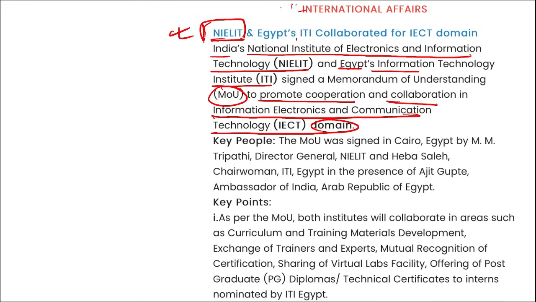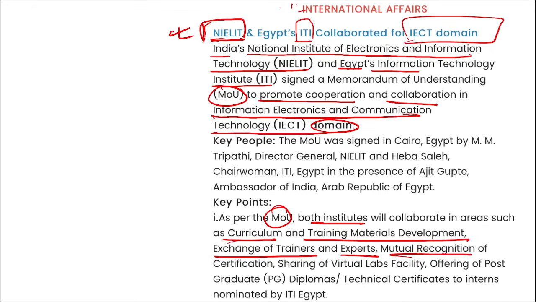As per this MOU, both institutes will collaborate in areas such as curriculum, training material development, exchange of trainers and experts, mutual recognition of certification, sharing of virtual lab facilities, offering postgraduate diplomas, and so on.